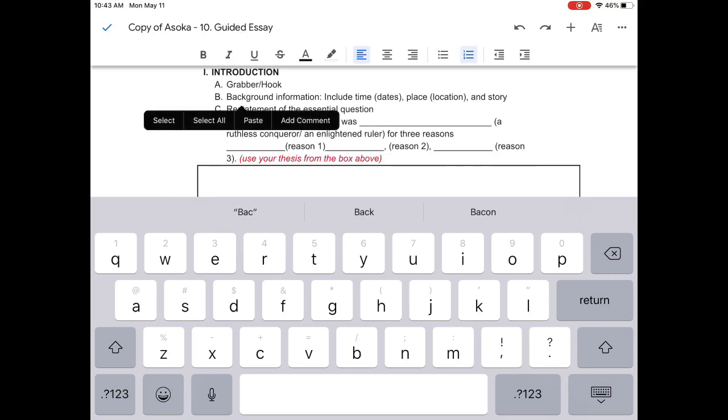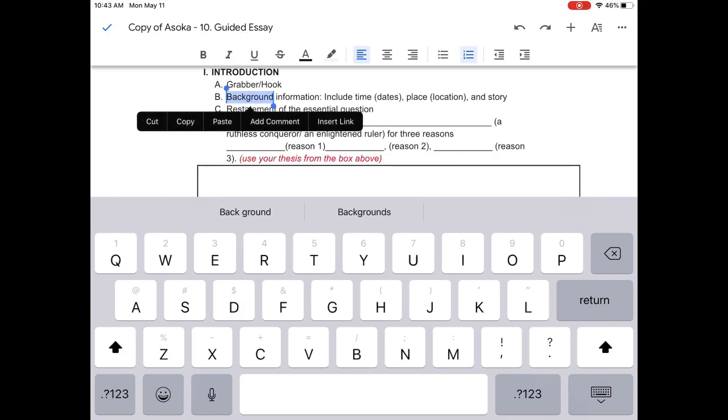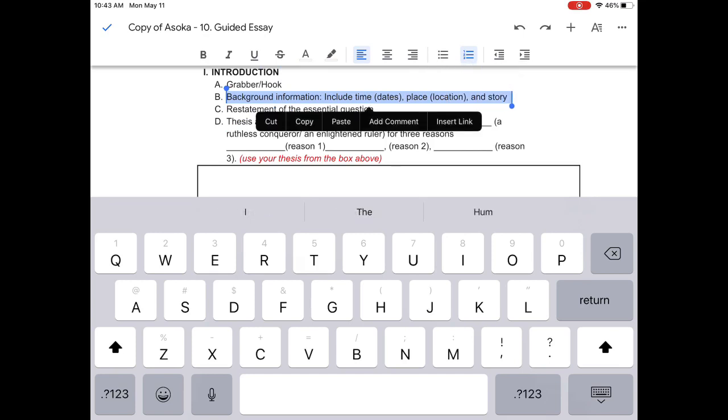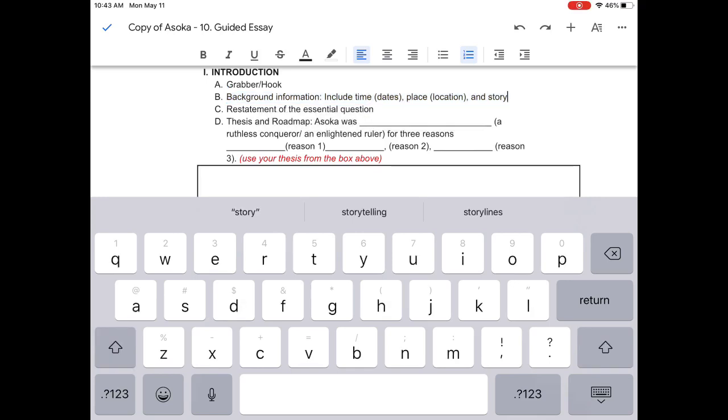The background information is going to be found in the background essay. Your background information should include time and place, and this says story, but really what this is talking about is the story surrounding what's going on, the context. So the time and the place and what is being talked about here.